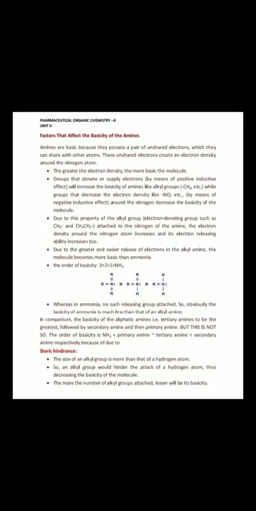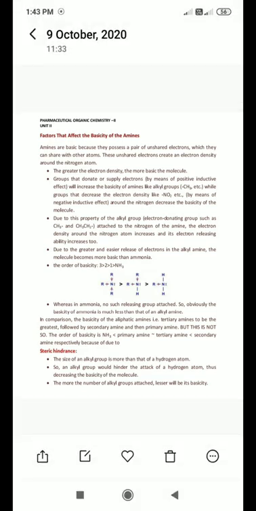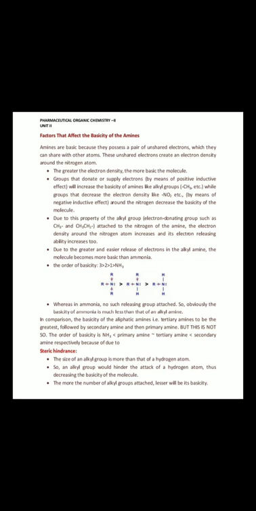Now, what is next? Next, the factors that affect the basicity of the amines. As we discussed in the previous lecture, there are different factors affecting the basicity, like electron donating groups and electron withdrawing groups. Which are examples of electron donating and electron withdrawing groups, and how do they act on the basicity of the amine? This we have already seen, but still we will discuss it.